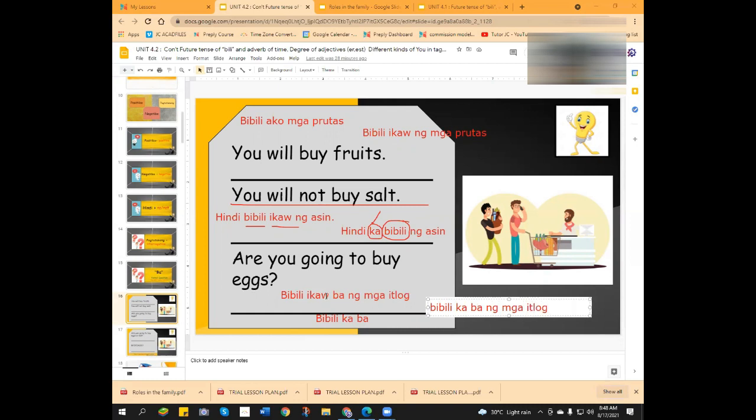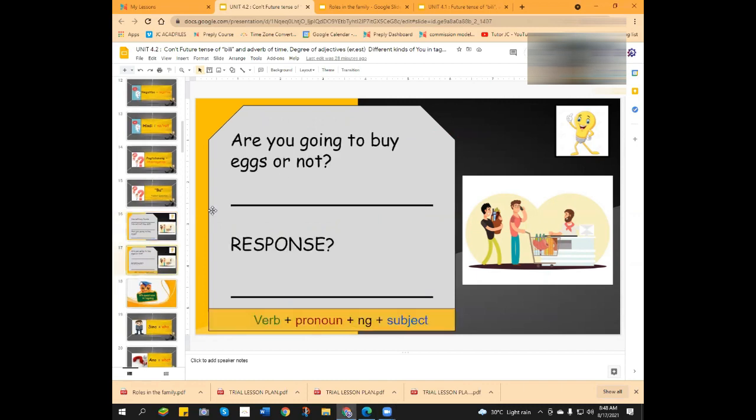Okay, you are correct, but the ikaw and ka is actually the same. This is more a formal way. Bibili ka ba ng itlog? And the question mark. Okay? Do you have any question in here? No. Okay, so next. Are you going to buy eggs or not? Okay. Bibili ka ba ng itlog? Hindi ba?